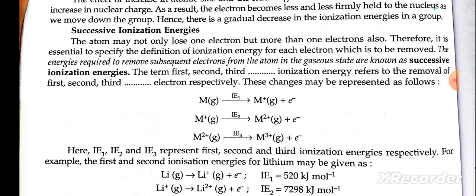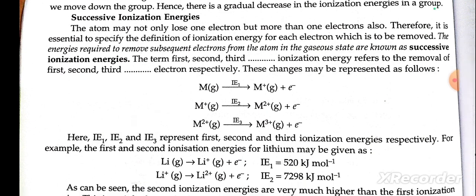Successive ionization energy: an atom may lose not only one electron but more than one electron also. Therefore, it is essential to specify the definition of ionization energy for each electron which can be removed. The energy required to remove a subsequent electron from the atom in the gaseous state is known as successive ionization energy.